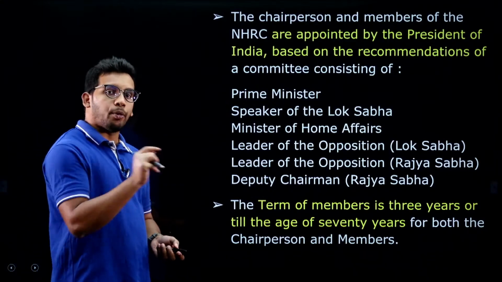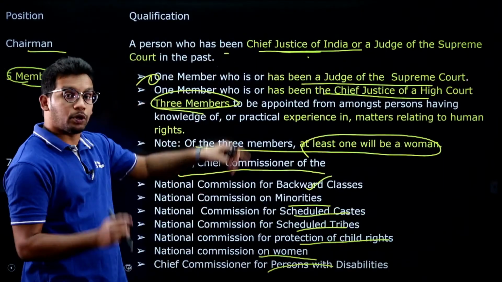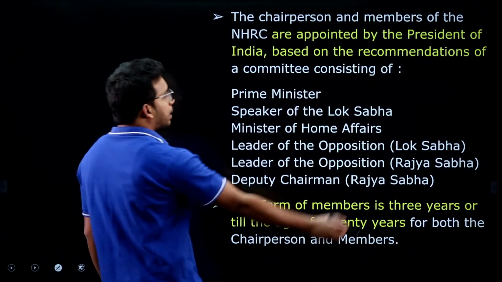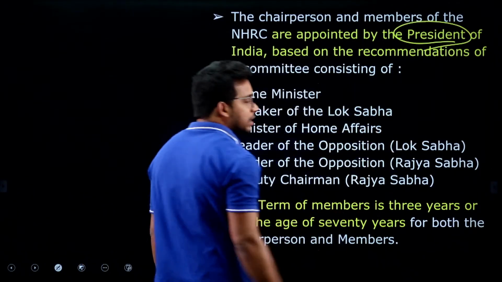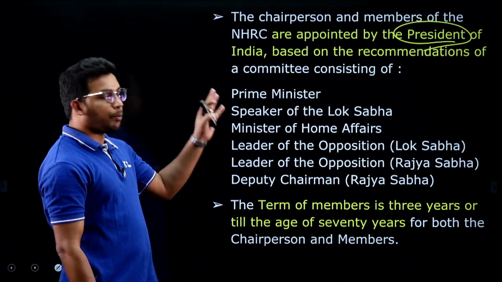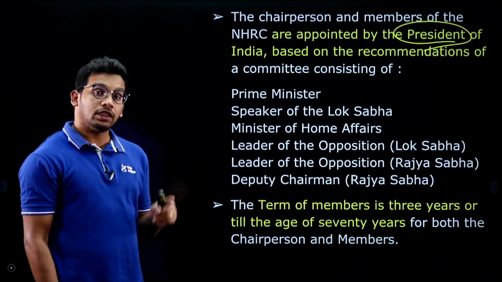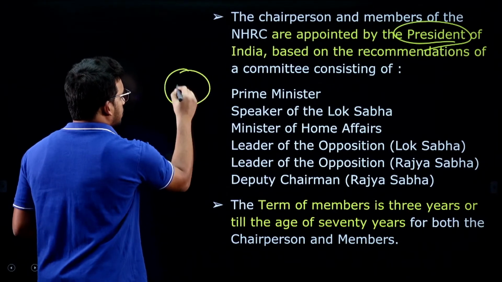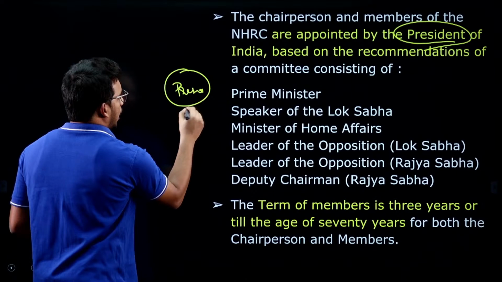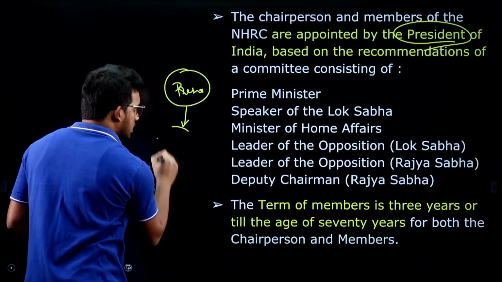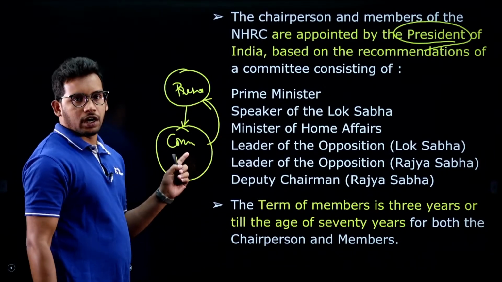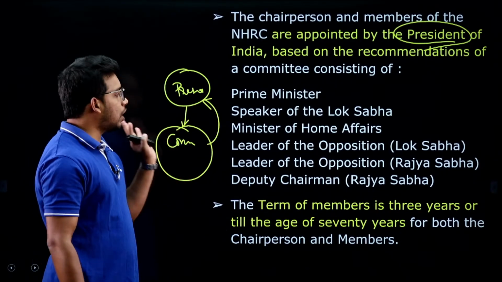Now, these persons have been appointed, but who will appoint, that is also important. They are appointed by the president. All these members including the chairman are appointed by the president, but on the recommendation of a committee, right. Say for example, this is the president who will appoint, and these are recommended by a certain committee. This committee will give a suggestion to the president, and accordingly the president has to appoint them, right.